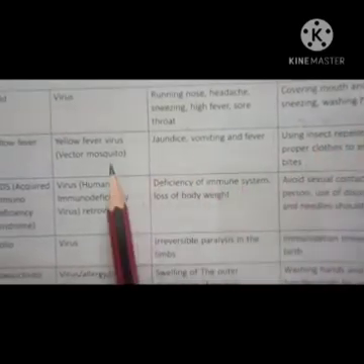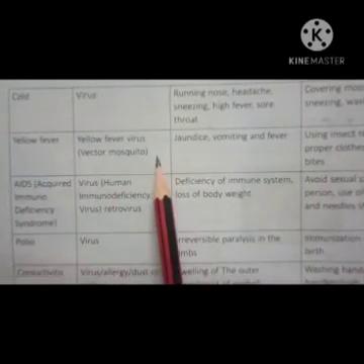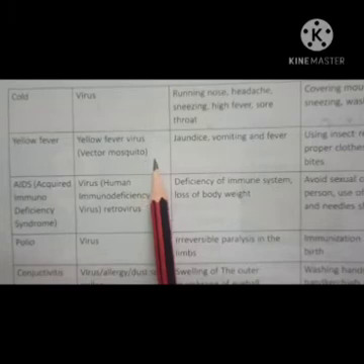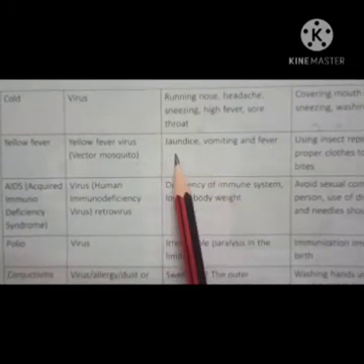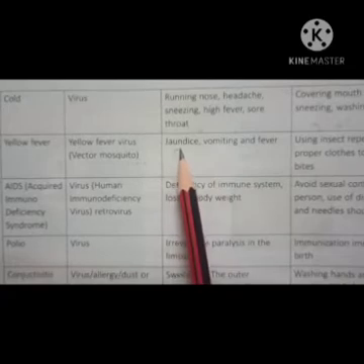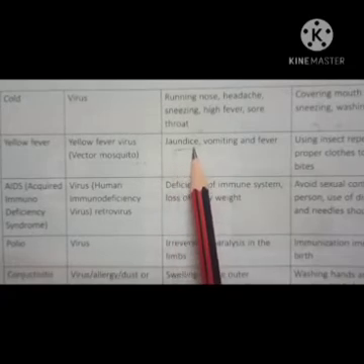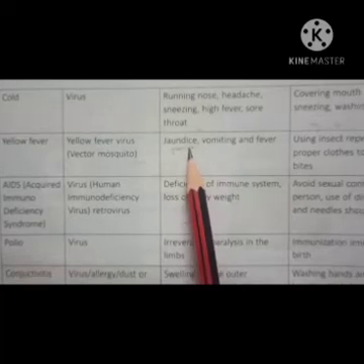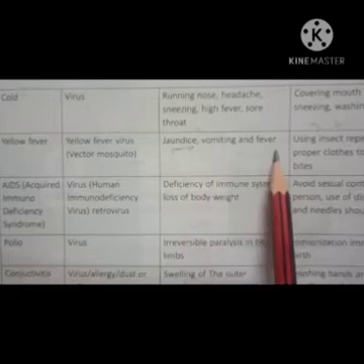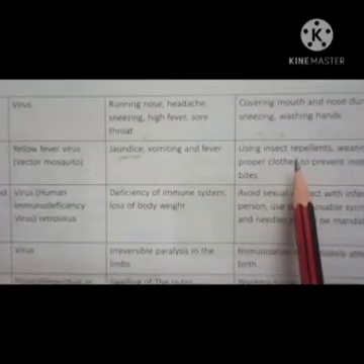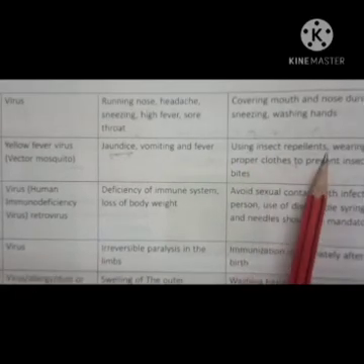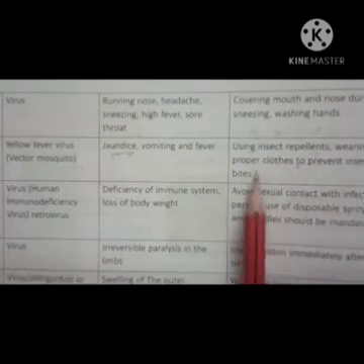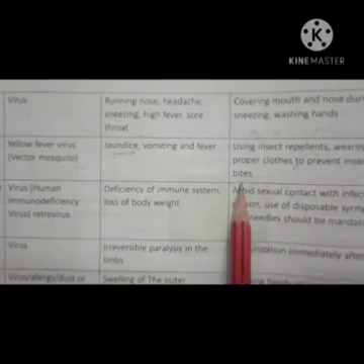Okay, now next is your yellow fever. Yellow fever is caused by the yellow fever virus, and the vector is again a mosquito. Okay, and the symptoms are having jaundice, which means the body becomes yellow. Okay, and liver problem is also there, fever is also there, vomiting and fever. Now what are the preventions for yellow fever? Using insect repellents, wearing proper clothes to prevent insect bites.